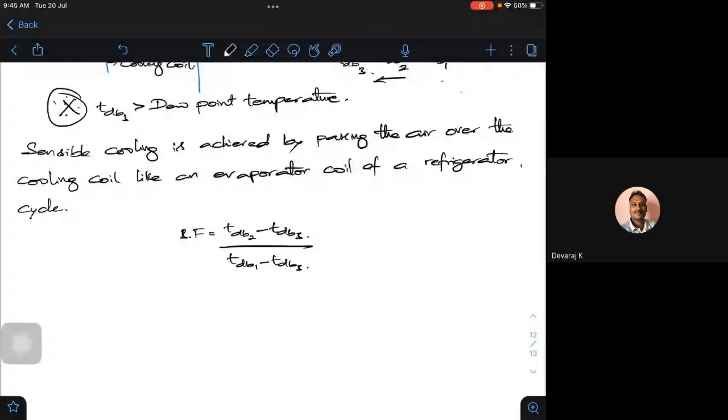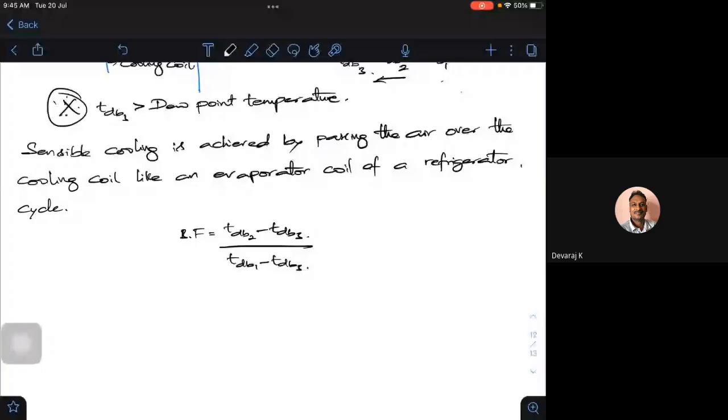It is the difference between the dry bulb temperature at the exit of your coil and the dry bulb temperature of the coil, to the difference between the dry bulb temperature at the entry and that of the coil. That's all. So this bypass factor will determine how much you are trying to cool or heat. Is that clear?